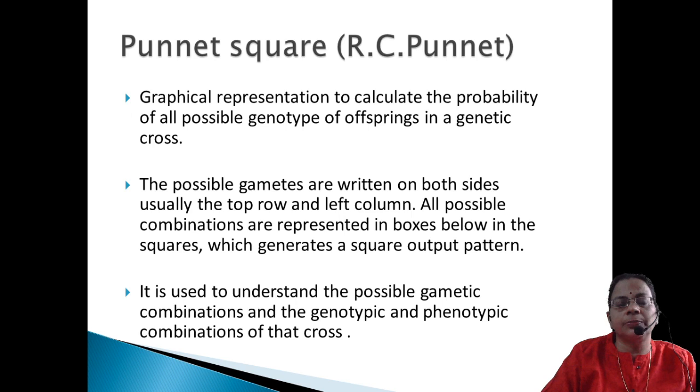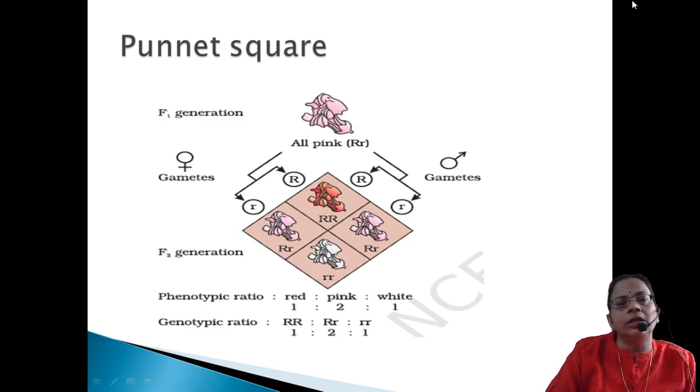So it is a graphical representation to calculate the probability of possible genotypes of offspring in a genetic cross. The possible gametes are written on both sides, usually the top row and the left column. As per the rule, the top row should be the male gametes and the left side the female gametes, and all possible combinations are represented in the boxes below, which generate a square output pattern. It is used to understand the possible gametic combinations and the genotypic and phenotypic combinations of that gene. So this is a typical Punnett square representation.